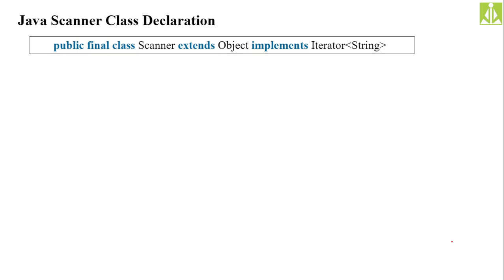The Scanner class is extending the Object class and implementing the Iterator interface. It is also implementing Cloneable. Here they have given only one, Iterator, but remember it will also implement the Cloneable interface. Two interfaces it is implementing, and one class it is extending. And by default, the Scanner class is final. Final in the sense that from this class you cannot extend any further classes. That's the reason the class type is final.